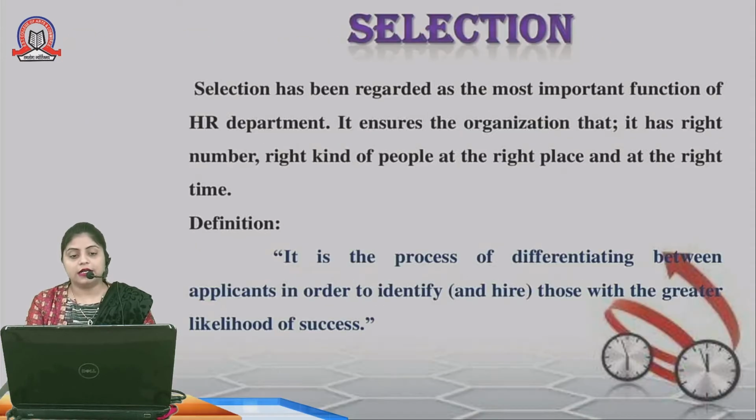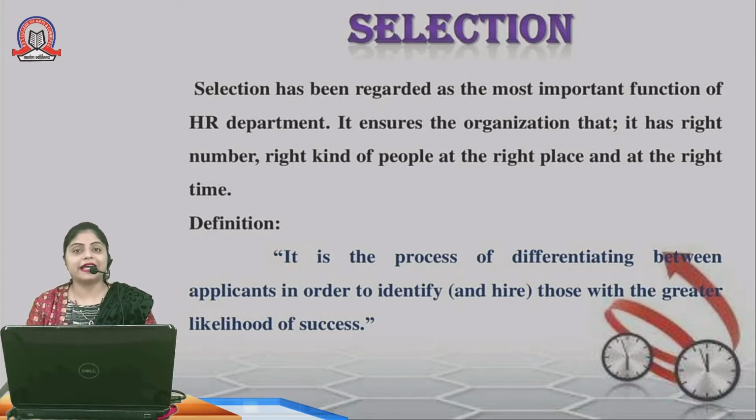Now what is selection? After recruitment, the next step is selection. The company should select the best candidate from the pool of candidates who have applied for the vacancies in the organization. Selection is regarded as the most important function of the HR department. It ensures that the right number of people, the right kind of people, are selected at the right place and at the right time in the organization.